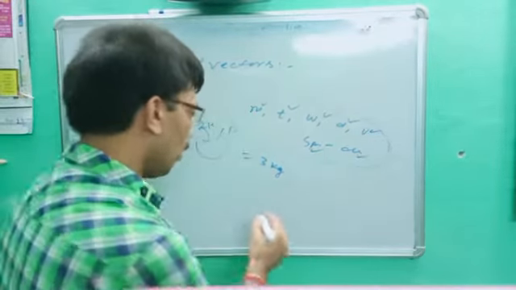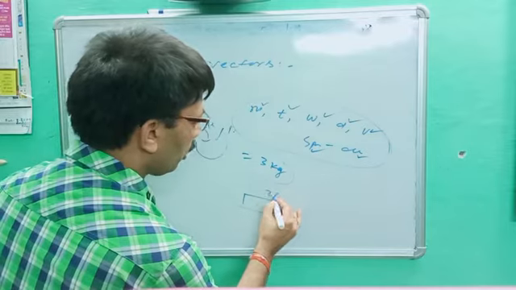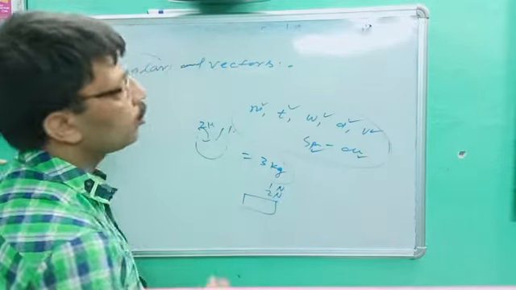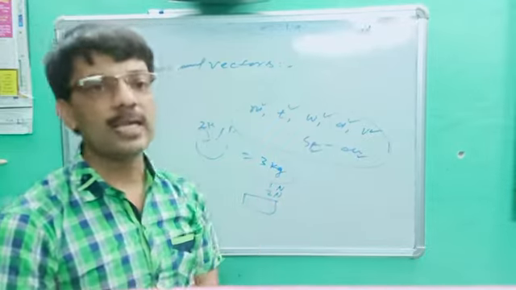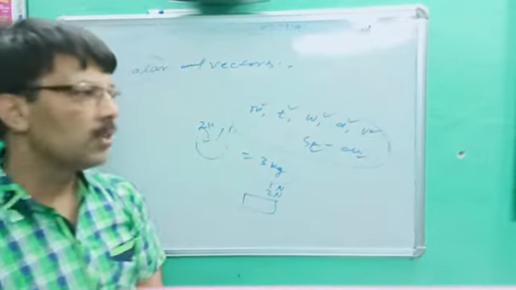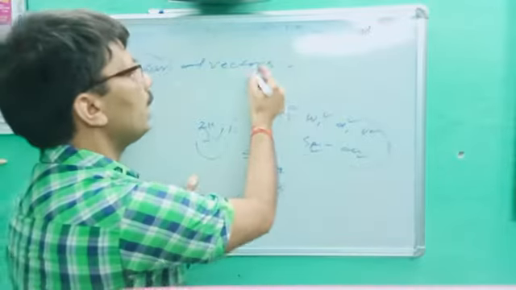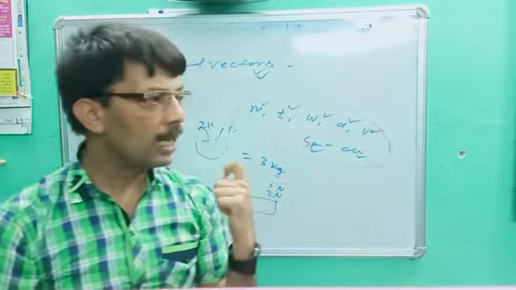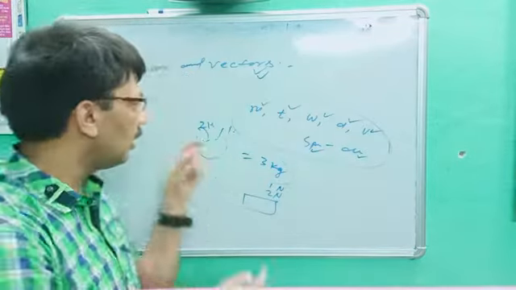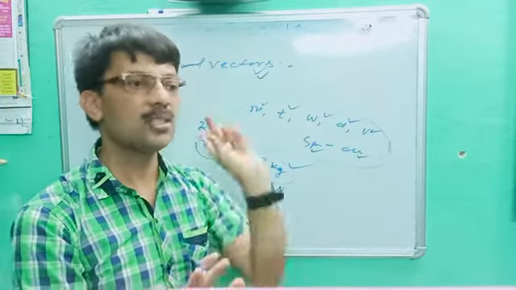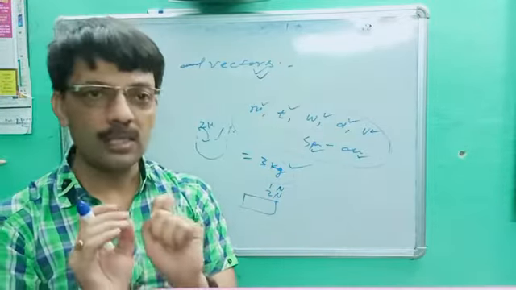If I ask, on any body a 2 Newton force is acting and a 1 Newton force is acting in the same way, what is the total force? You can't add them directly because force is not a scalar, it is a vector quantity. So what are vector quantities? The quantity which needs magnitude and direction. Until direction is given, you cannot find the exact answer. Here 2 kg, 1 kg, we can directly write 3 kg without any problem, because this is a scalar quantity. No special algebra is needed.